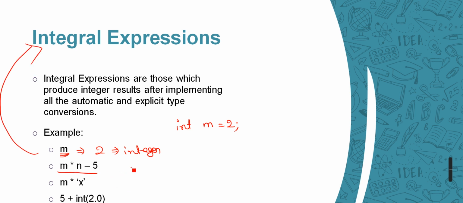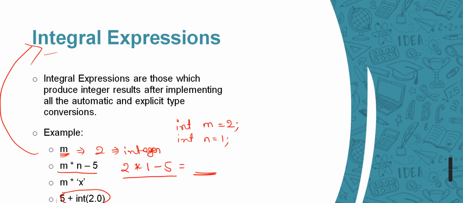Now here, we can replace m with 2, right? So 2 into, suppose n is 1. So 2 into 1 minus 5. So this is again going to give some integer result, right? So this will be again integral expression, something like this.